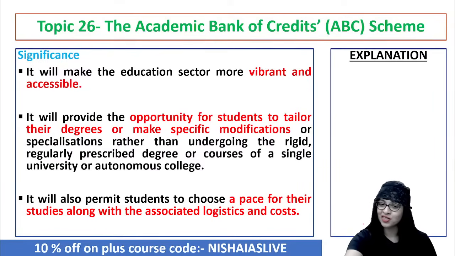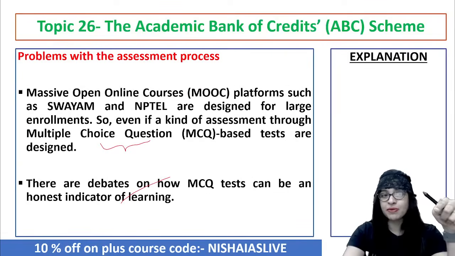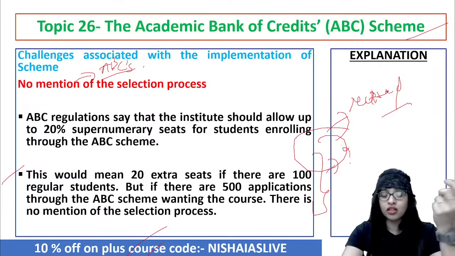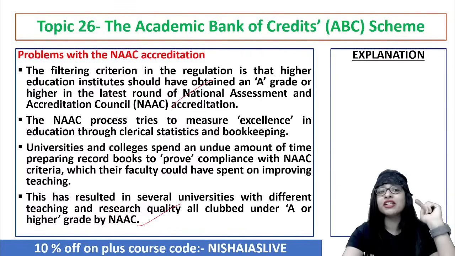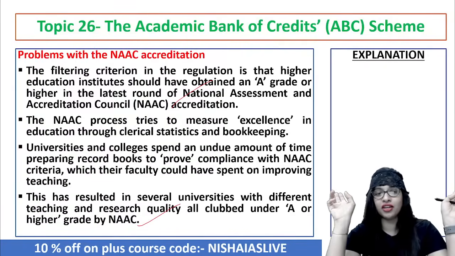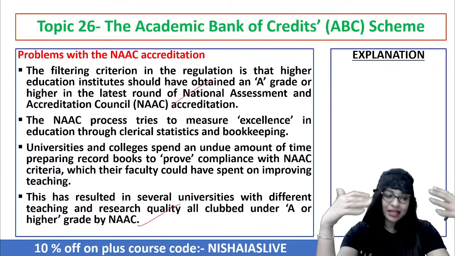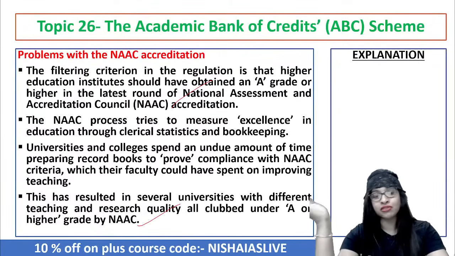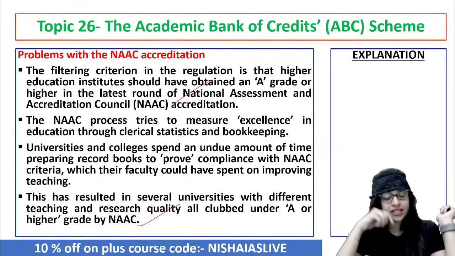But though that is the case, also with regard to the challenges, we should also have an understanding of the issues of the assessment process of MCQ, then no mention of selection process if the enrollment increased from 100 to 500, and also the issues of NAC accreditation, which is a kind of clerical statistics and bookkeeping where you derive excellence. But NAC is something that is again important, no doubt in that. So then that is also another important point to be understood. Is it very clear, all of you? Perfect.